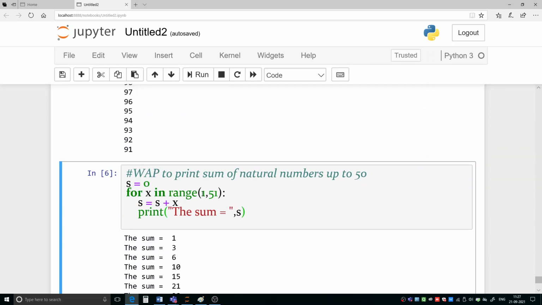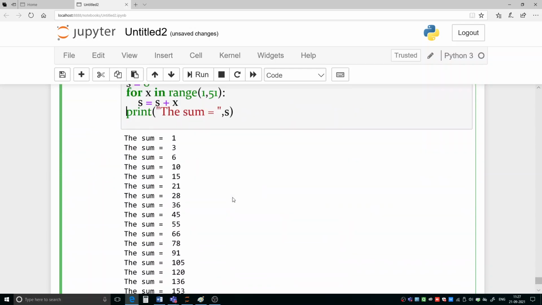So this is how you have to decide which statement we need to keep inside the loop and which statement we do not need to keep inside the loop. That is what you have to decide. Okay, so this is how we can do that. Let us take another example.